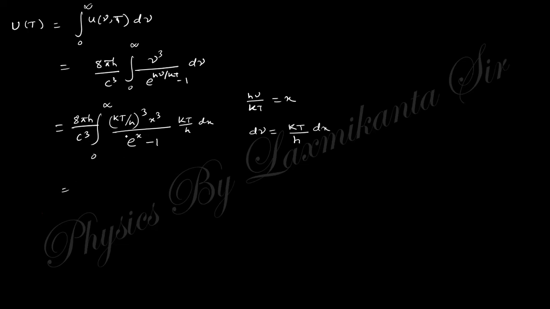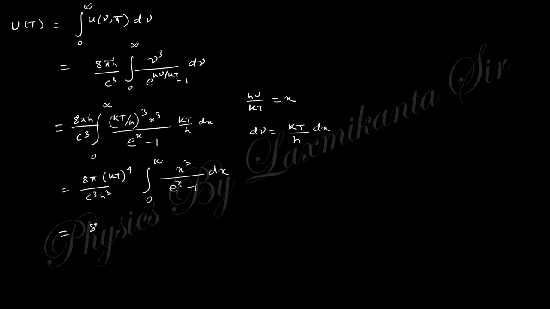So you can see one h will be cancelled out, and we get 8 pi k to the power 4 T to the power 4 by c cubed h cubed, integral from 0 to infinity of x cubed by e to the power x minus 1 dx. The integral value of this one is nothing but pi to the power 4 by 15.